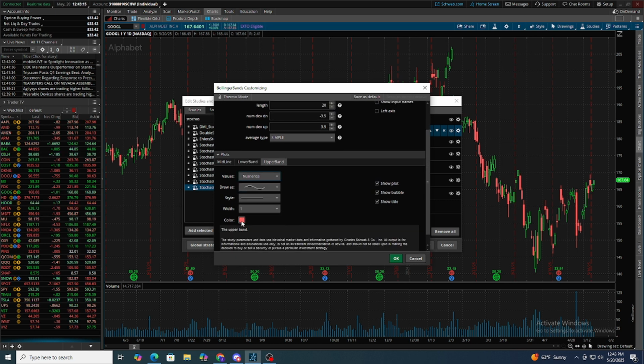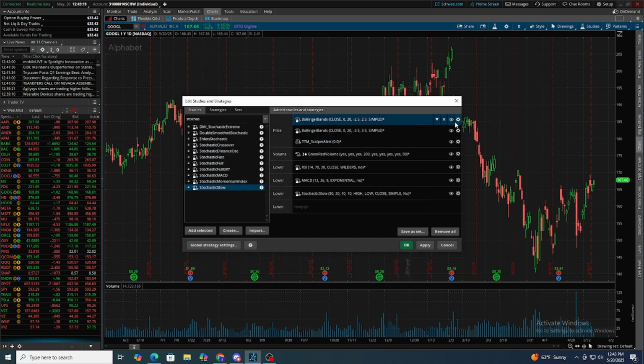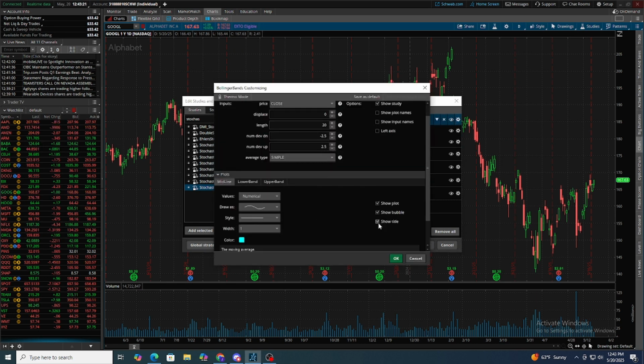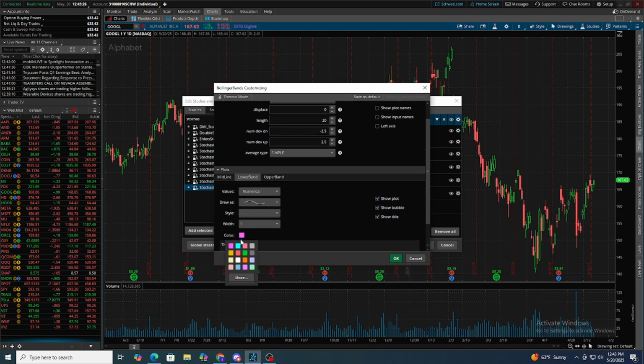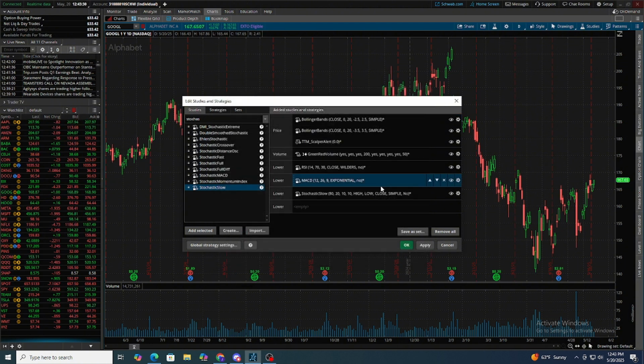Same thing for the upper band: green, dotted line. And same thing for back up here, just uncheck the middle one. You don't need it. For the lower band, just change the color. Upper band, same thing. Hit OK.